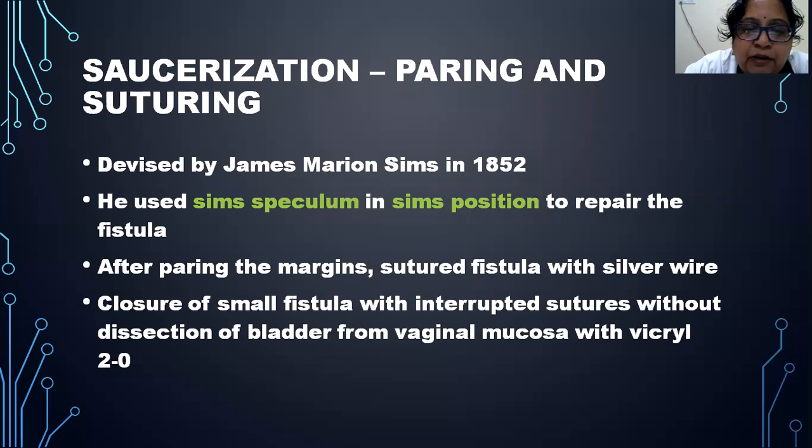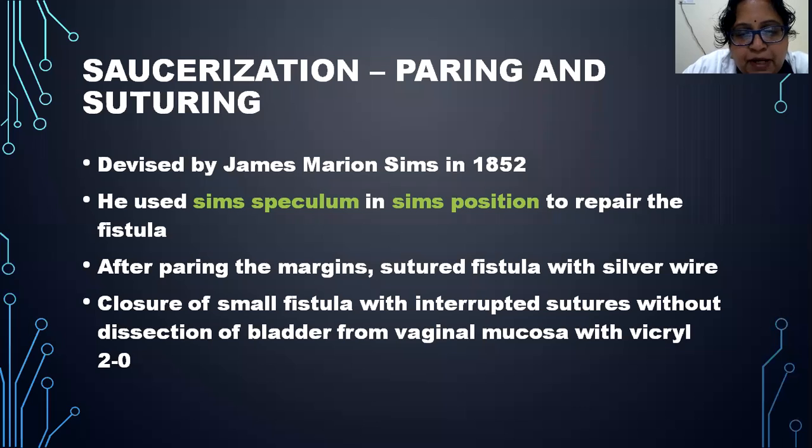And after paring of the margins, the fistula is sutured with silver wire. This method was devised by James Marion Sims in 1852, and he used the Sims speculum in Sims' position. So his name is given to the speculum as well as the position in which he used to repair. They are called the Sims speculum and Sims' position, in which the fistula is repaired.